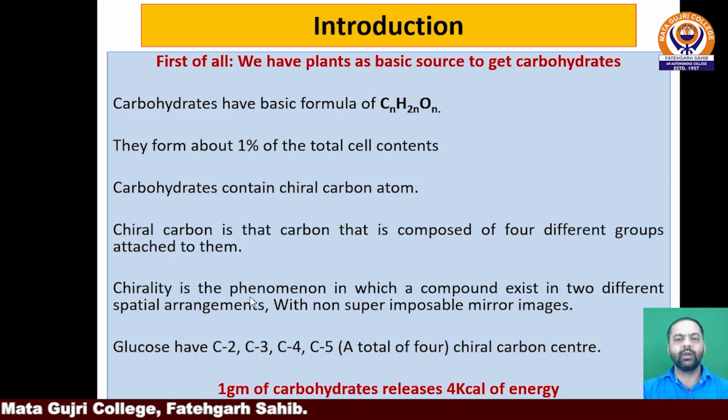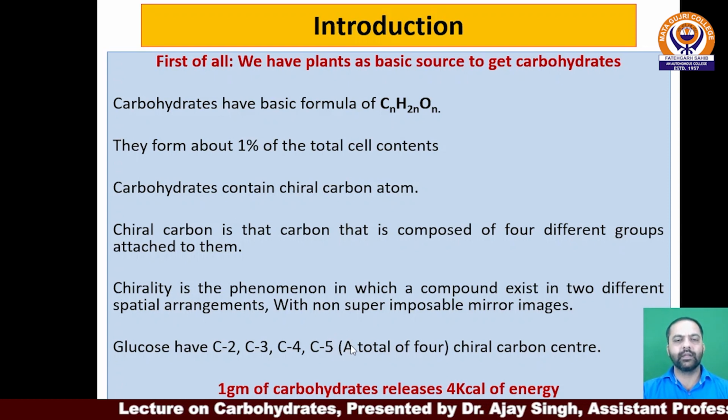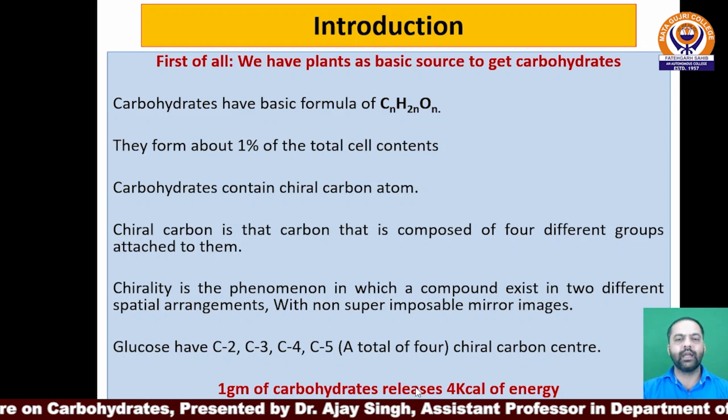Chirality is the phenomenon in which a compound exists in two different spatial arrangements with non-superimposable mirror images. Glucose, for example, having C2, C3, C4, C5, has a total of 4 chiral carbon centers. C1 and C6, the first and last carbons, don't have a chiral center in them. 1 gram of carbohydrates releases 4 kilocalories of energy.